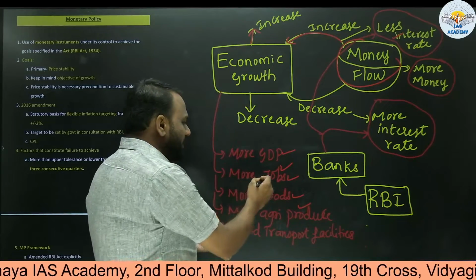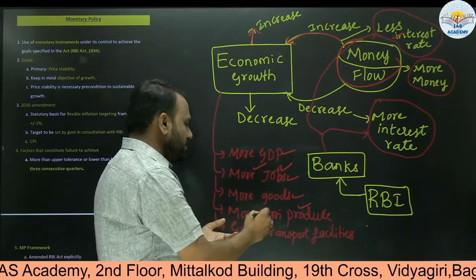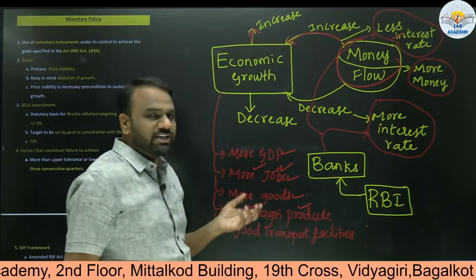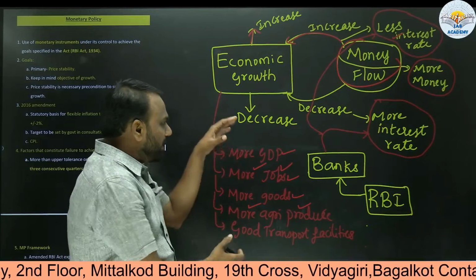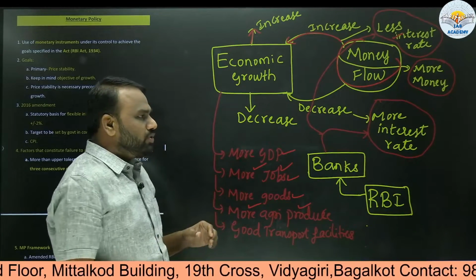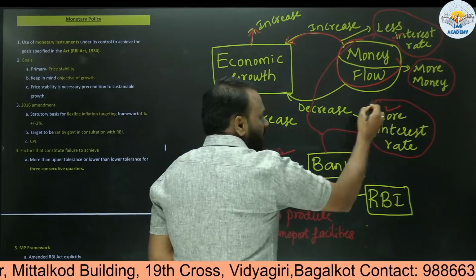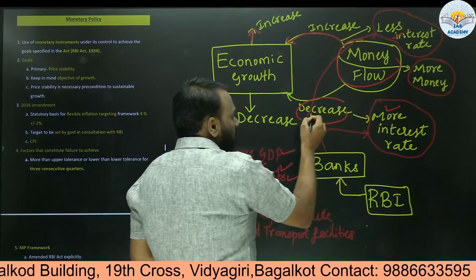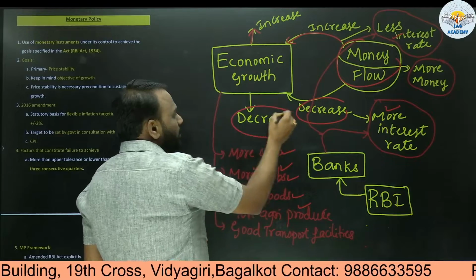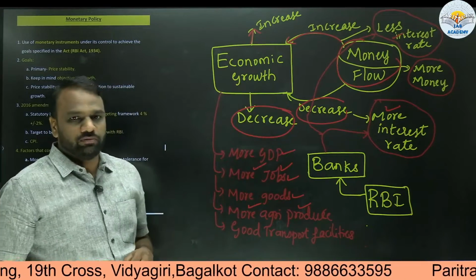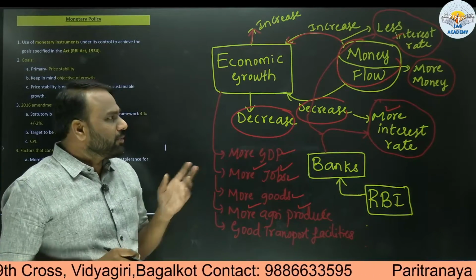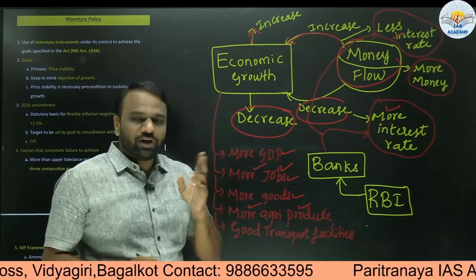So a lesser number of people will invest in new factories or in agricultural inputs. So now automatically economic growth will come down. So more interest rate, decreased money flow. So decreased money flow will lead to a decrease in economic growth.